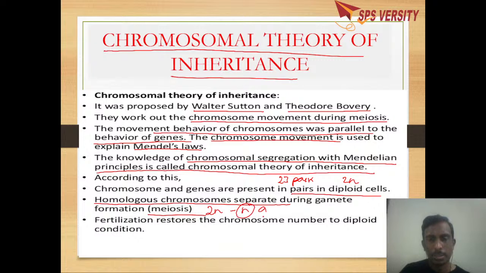So gametes are always haploid. Due to fertilization, the diploid number is restored, that is, haploid gametes form diploids. Sutton and Boveri studied chromosome movement to explain Mendel's law.